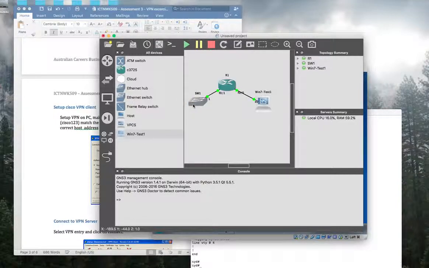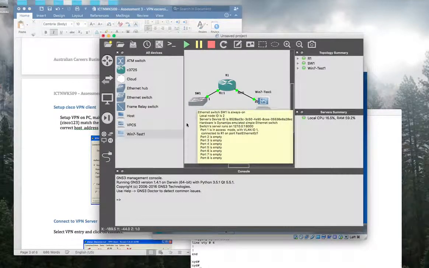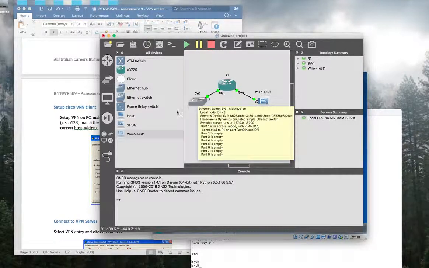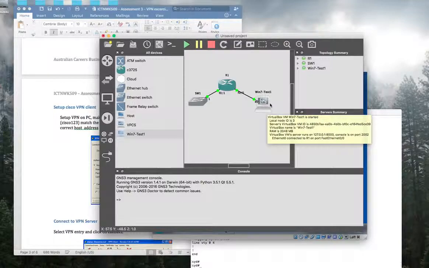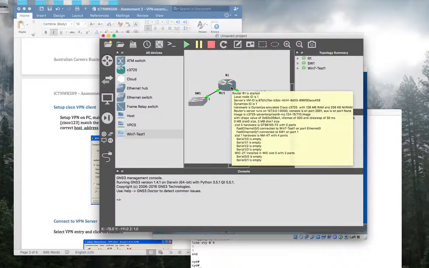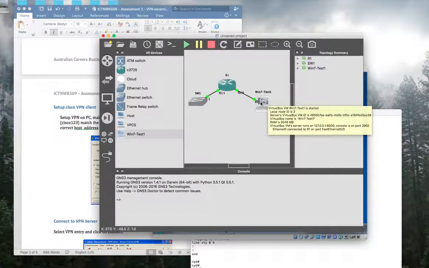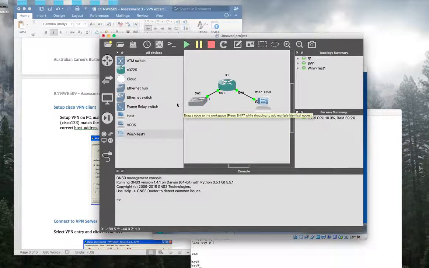After this switch, there is the inside network, right? When we add more computers here, this is the inside, very secure network. This is your outside network. So the outside guys usually cannot join this network, but through the VPN, you can join this secure LAN.